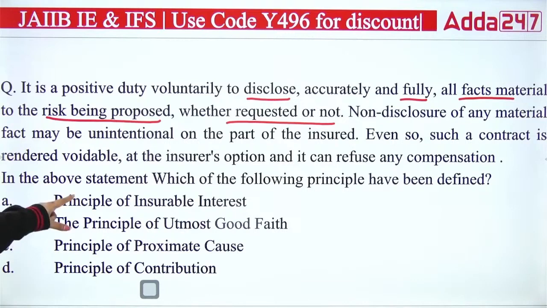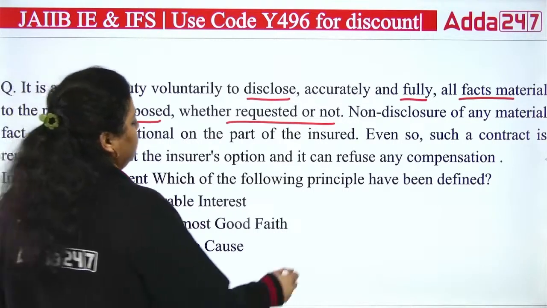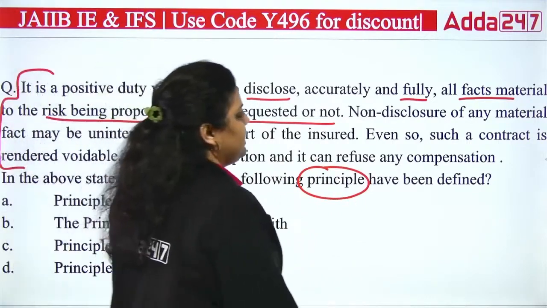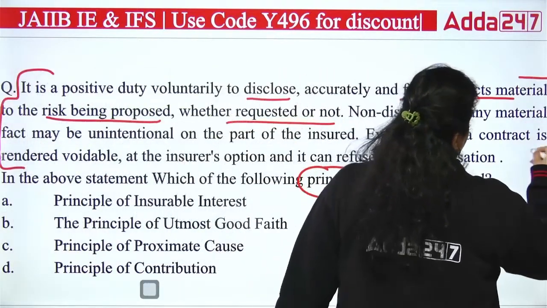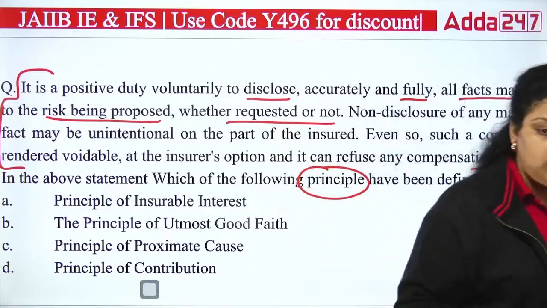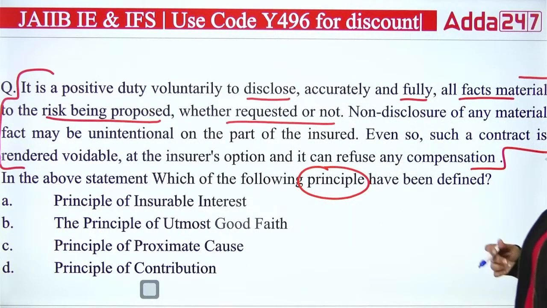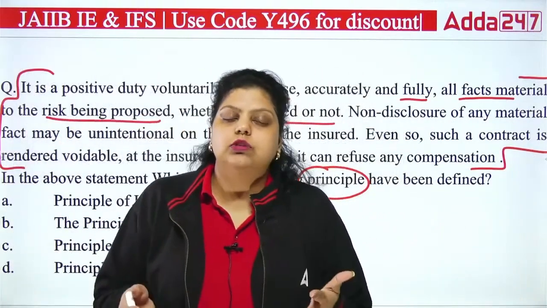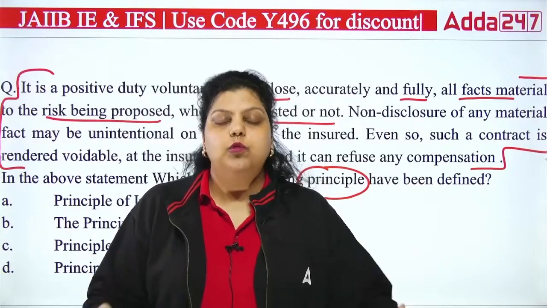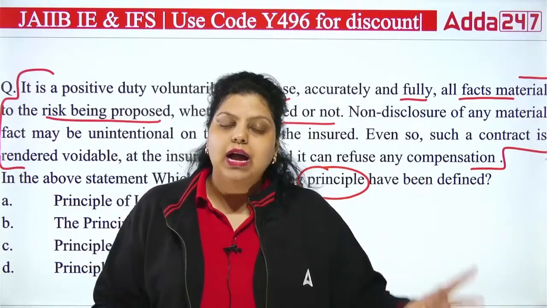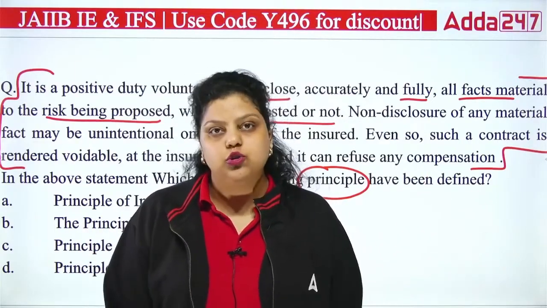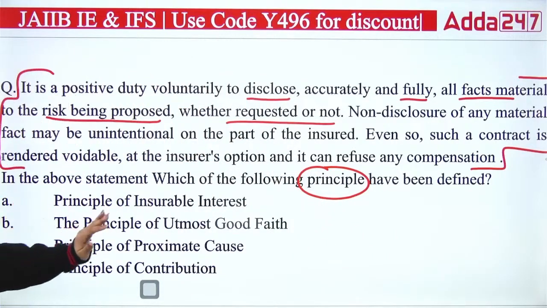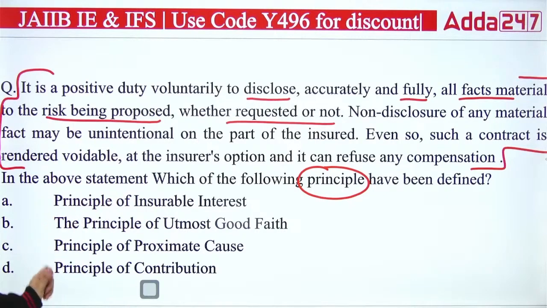So in the above statement, which of the following principles have been defined? The statement is saying, no matter whether this has been asked of you or not, you have to disclose all the material facts. If you have not disclosed any fact, intentionally or unintentionally, doesn't matter, you won't get the compensation here. If you hide certain material facts, you won't get the insurance compensation. So which principle is it? Principle of insurable interest, principle of utmost good faith, principle of proximate cause, principle of contribution.